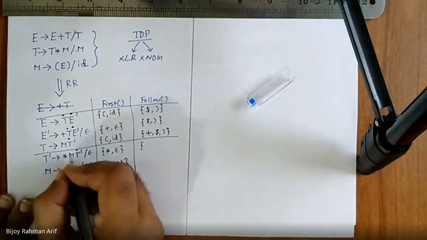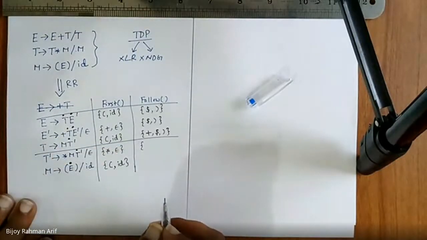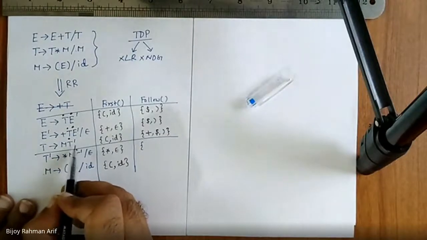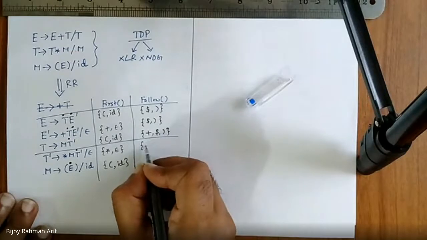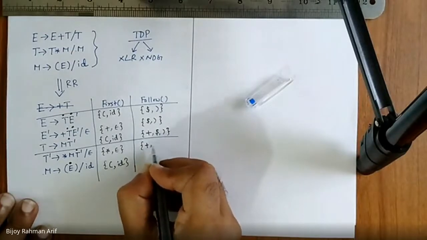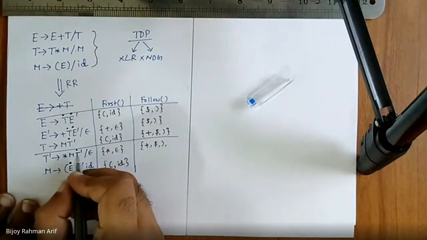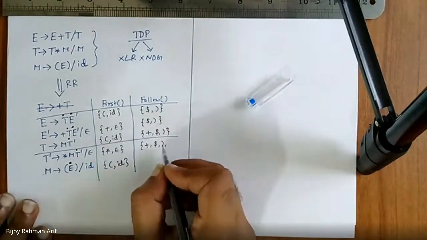T dash. T dash appears here, here. Anywhere else? No. For this one, T dash appears on the rightmost side. So follow of T dash is nothing but follow of T. What is follow of T? Plus, dollar, close parenthesis. And for this one, T dash is nothing but follow of T dash. So we are done.